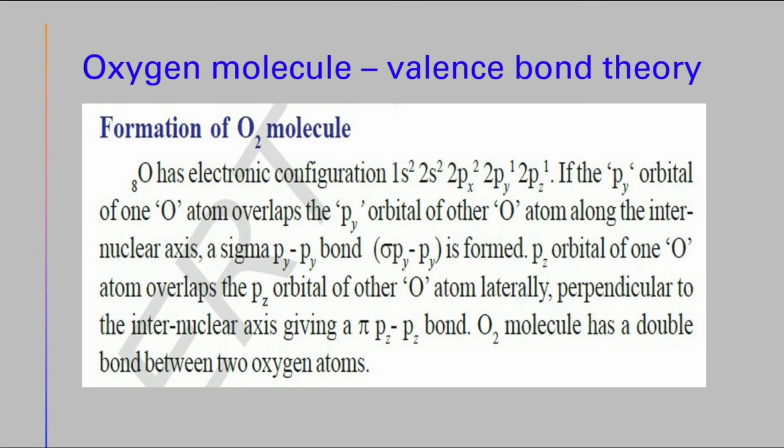Oxygen molecule by valence bond theory. Oxygen has an electronic configuration 1s2, 2s2, 2px2, 2py1, 2pz1. If the py orbital of one oxygen atom overlaps the py orbital of another oxygen atom along the internuclear axis, a sigma bond will form. The pz orbital of one oxygen atom overlaps with the pz orbital of another oxygen atom laterally, perpendicular to the internuclear axis, giving one pi bond. The O2 molecule has a double bond between two oxygen atoms.